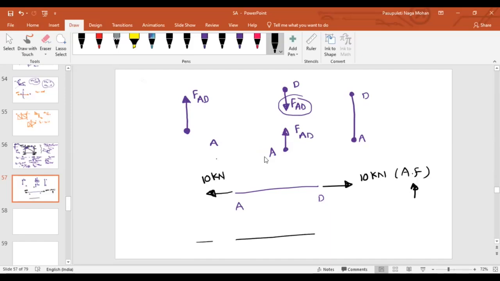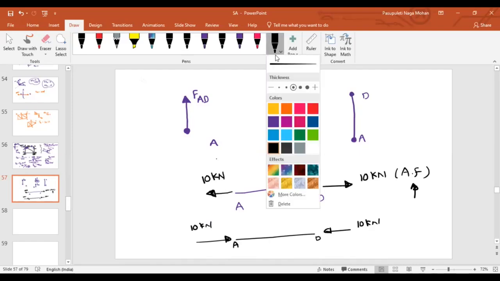Similarly, if I represent a force like this, you can imagine what type of force it is to the bar AD. It will be compressive, under compression. So whether it is tension or compression, it will be decided by the applied forces only. But you have to find out the internal forces generated in the member, isn't it? Now, look at joint A.